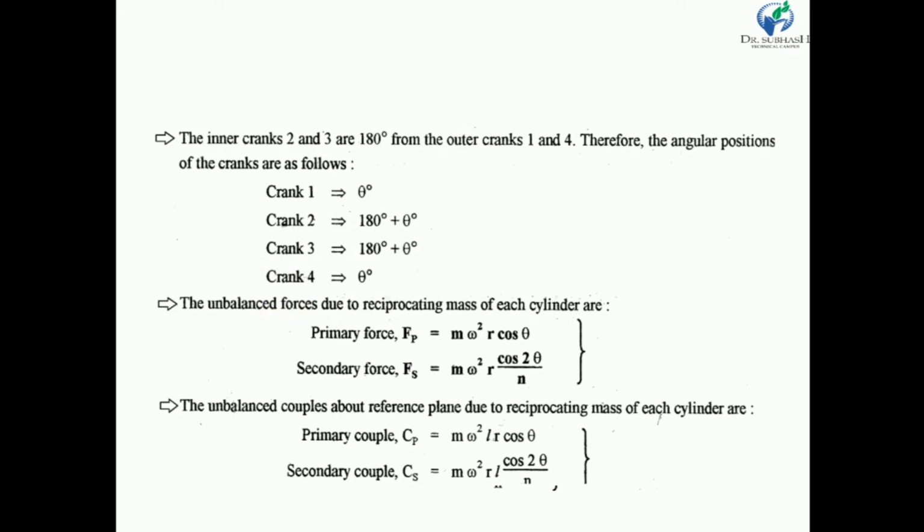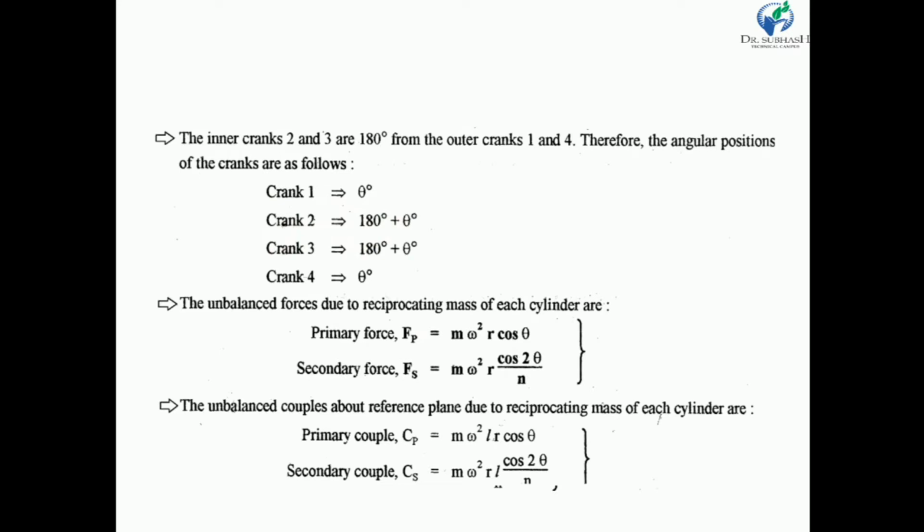But the inner cranks make an angle of 180 degrees from the outer cranks, so crank 2 makes an angle of 180 degrees plus theta. So inner cranks have the same angle and outer cranks have the same angle.